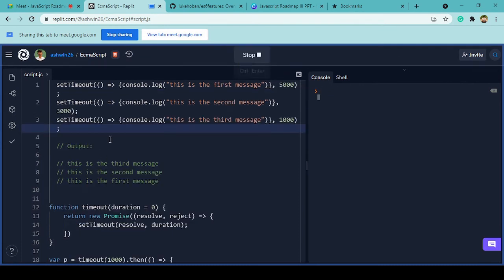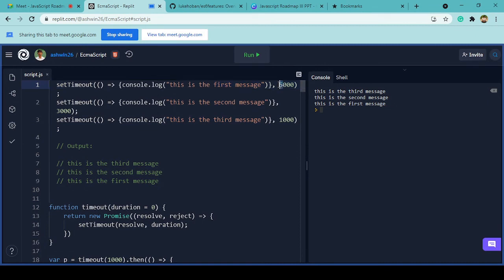the output will come in this fashion. As you can see, it's loading for a long time, right? Based on each and every duration that we have, the messages come one by one. The third message came first, then the first message, then the second. Based on the duration, it is pausing and then coming up,